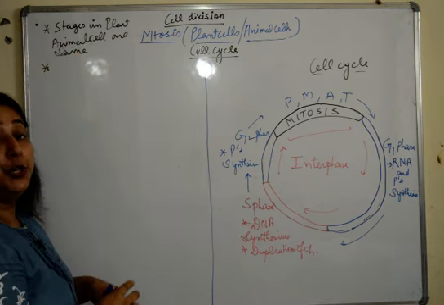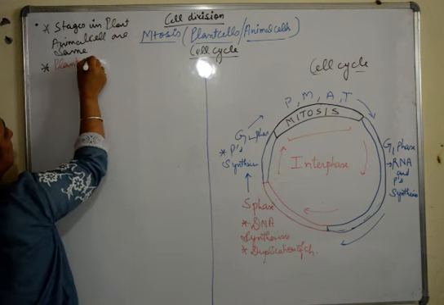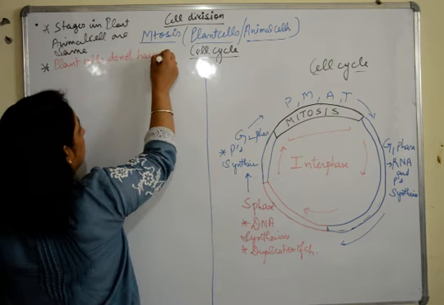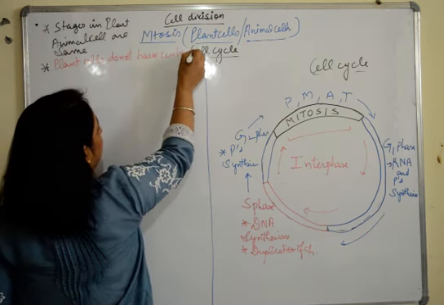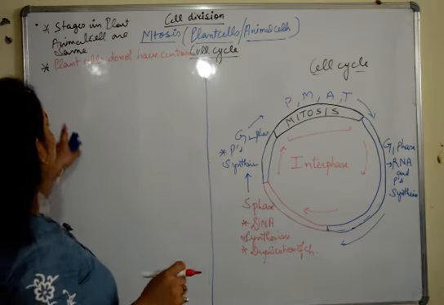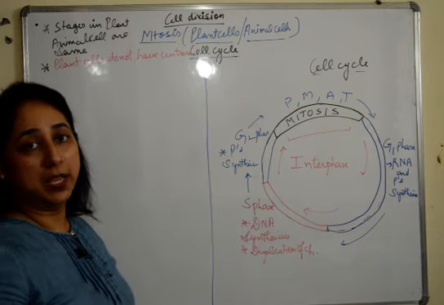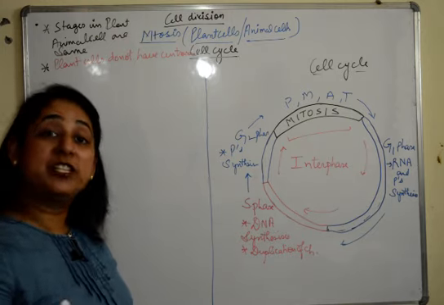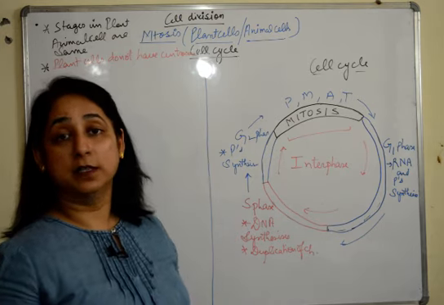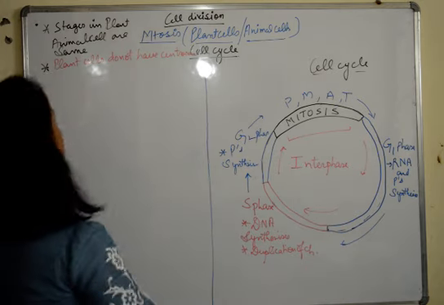Now we all know that the plant cells do not have centrosome. This we have done in grade 9th, the cell organelles. So in that we have studied that the plant cells lack centrosome. They don't have centrosome, which divides to form centrioles, which give rise to spindle fibers. So how does their work go on? We'll understand this with the help of a diagram.